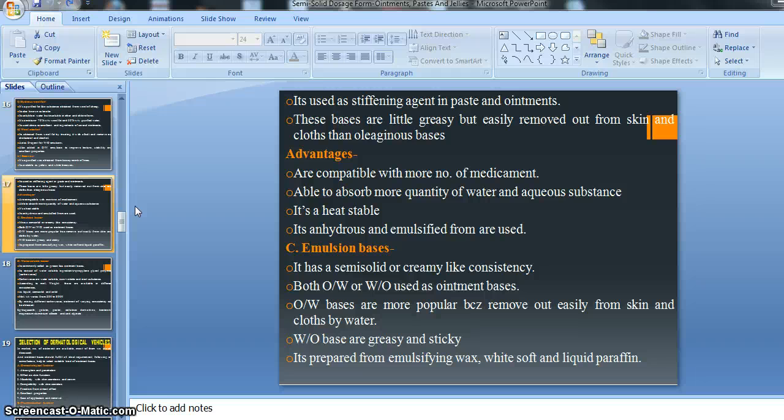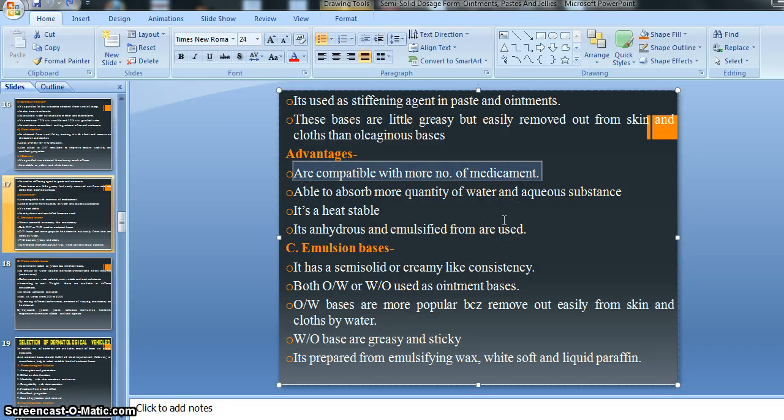So how it is more popular than oleogenous bases is given there, right? The advantages: beeswax or absorption bases are compatible with a larger number of medicaments. Absorption bases like beeswax are more compatible with a number of medicaments, right? More compatible with a number of medicaments.